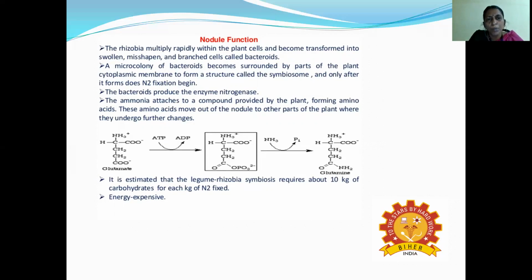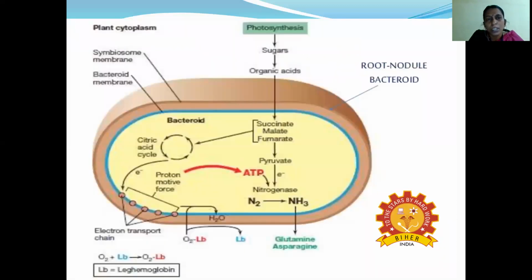So the bacteria produce the enzyme called nitrogenase. The ammonia attaches to a compound in the plant, forming an amino acid. So which amino acid is formed? Glutamine. This glutamine is present, and these amino acids move out of the nodule to other parts of the plant, where they undergo further changes. It is estimated that the legume-rhizobia symbiosis requires how much? 10 kilograms of carbohydrate for each kilogram of nitrogen fixed. Therefore, the energy need is also expensive. So this is the mechanism.